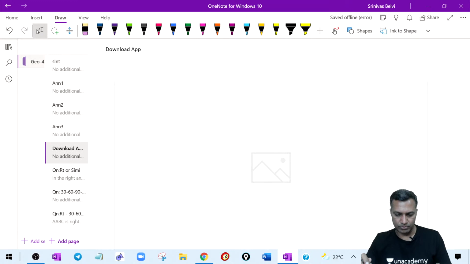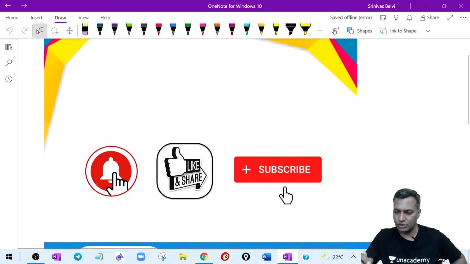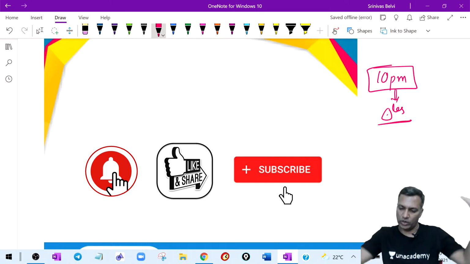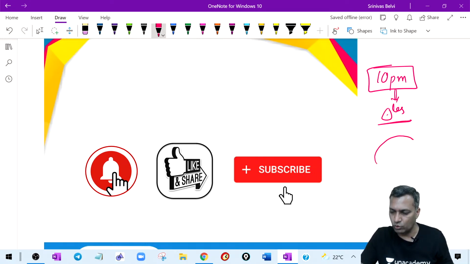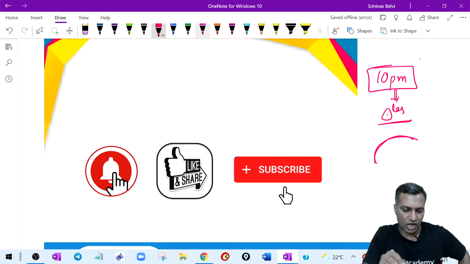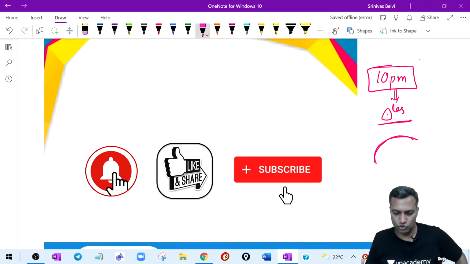That pretty much brings us to the close. As I told you, we will meet tomorrow at 10 p.m. and tomorrow we'll start the circles. We have not done anything on curves so far. We are only doing straight lines, majorly with triangles. Tomorrow we'll introduce curves. Once we introduce curves along with lines, we can play all over the ground. These are the two facets of geometry.